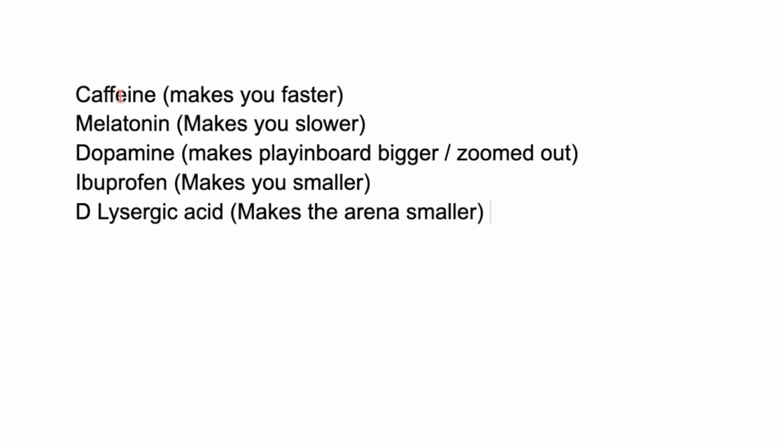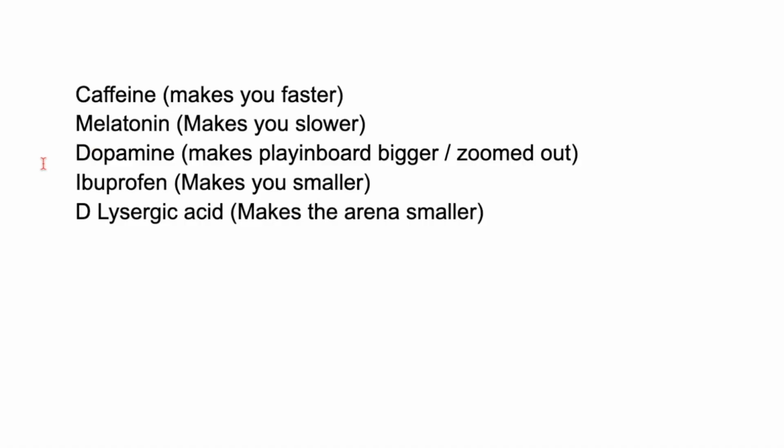Okay, so caffeine makes you faster, makes sense, right? Melatonin makes you slower. You know, melatonin is what you need to go to sleep. Dopamine, I guess it doesn't make that much sense, but it makes the playing board bigger or more zoomed out, because dopamine makes you more aware, I guess. Dopamine does a lot of stuff, as you know, but one of the things could be that it gives you more overview, I guess. It makes sense within this context, I think.